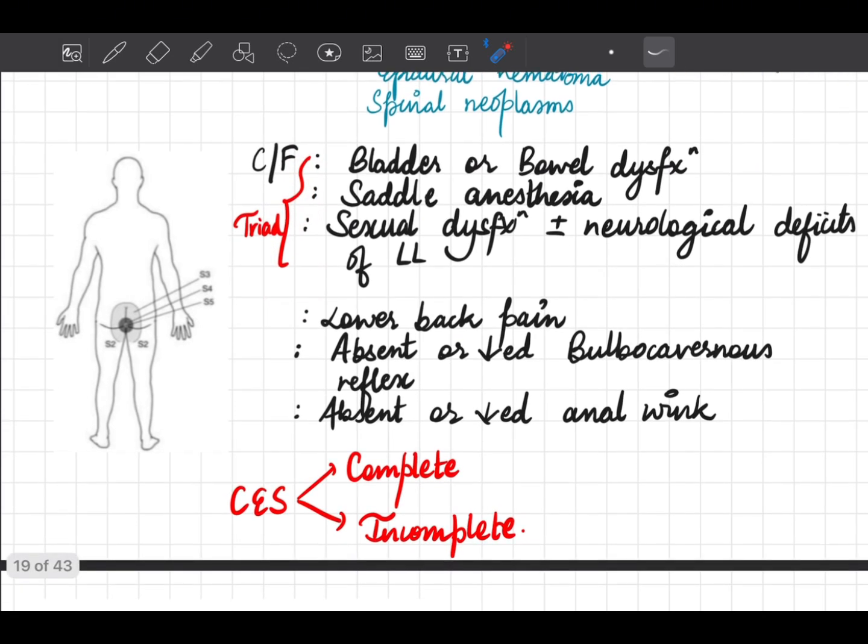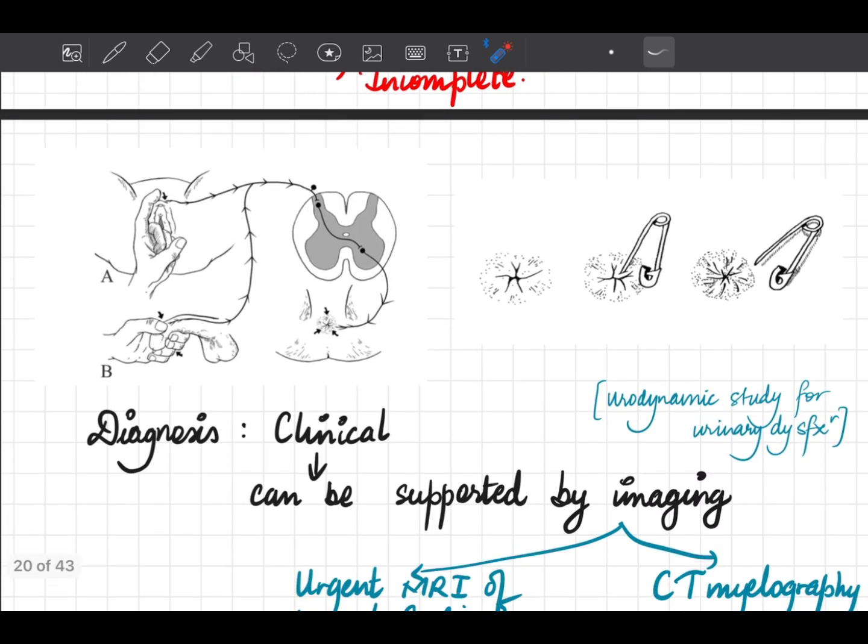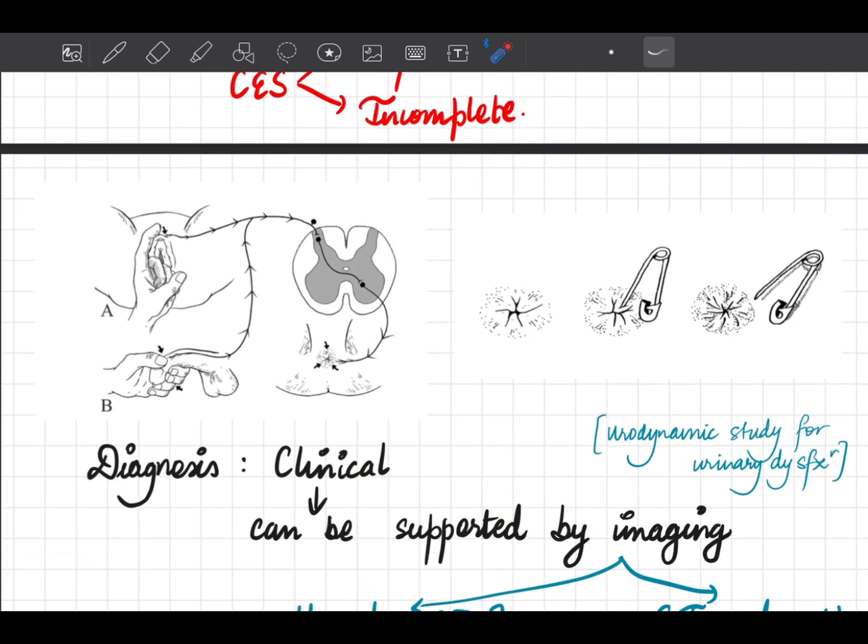Other symptoms and signs include the lower back pain, absent or decreased bulbocavernous reflex, and absent or decreased anal wink. So bulbocavernous reflex is basically elicited by stimulating the man's penis, or in a female, her clitoris.